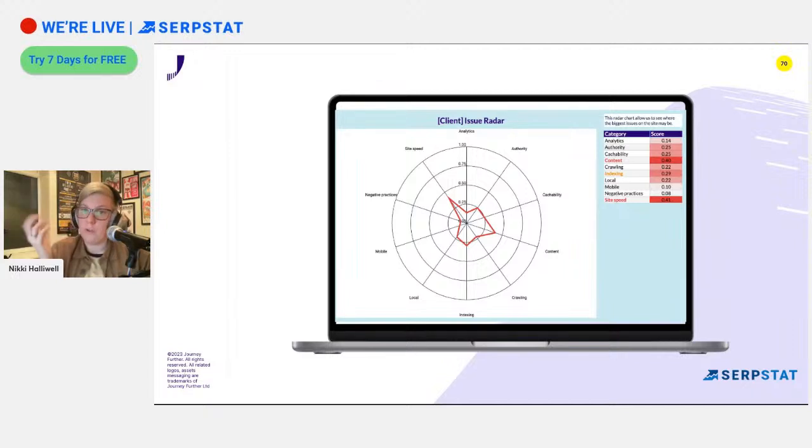But it's also really useful because when a client says, like, why are we spending so much time working on this? You can quickly show them this screen that you have in your audit and be like, well, this is why I'm spending so much time working on content, because this was one of the weakest areas within the audit. It's a much more visual way of doing it. And like I say, it's a new thing that I've started adding into my audits, but it's something that's already proving really, really valuable.